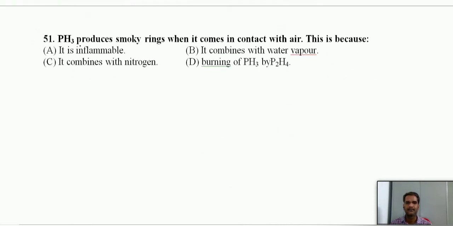Next, PH3 produces smoky rings when it comes in contact with air. This is because of the burning of phosphine along with P2H4. It can give those smoke screens. Reason is 4.